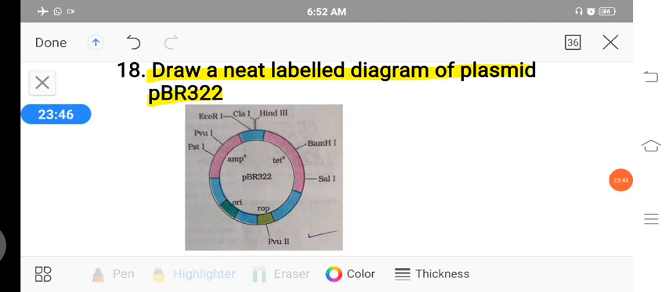So this is the diagram. It carries 3 marks. You have to write at least 6 labelings.